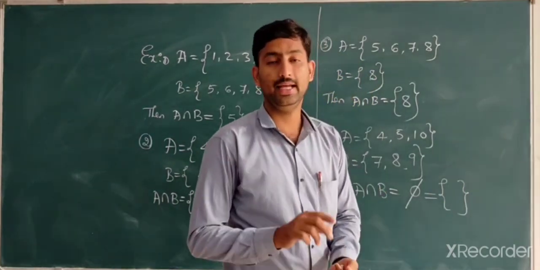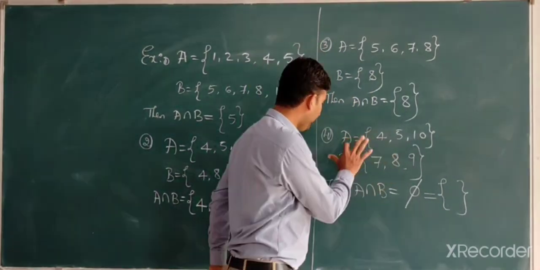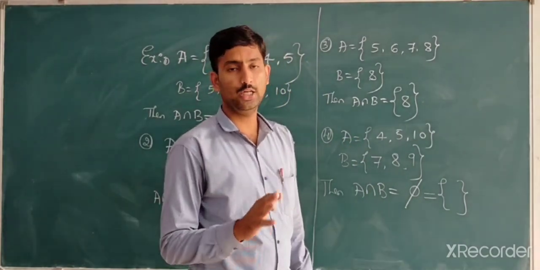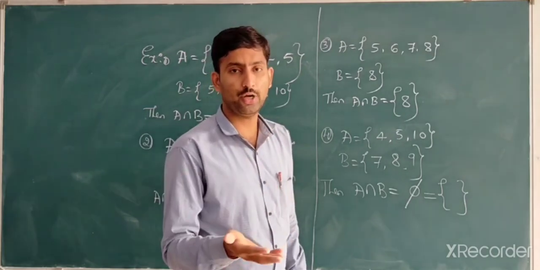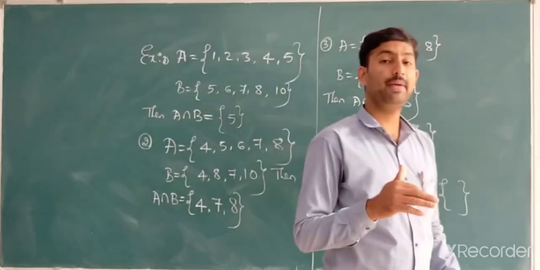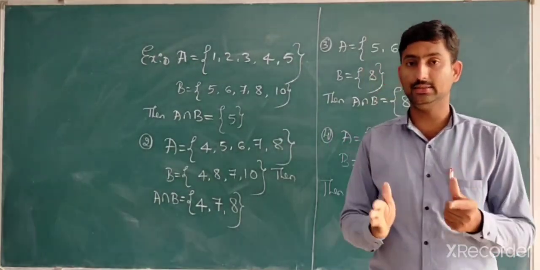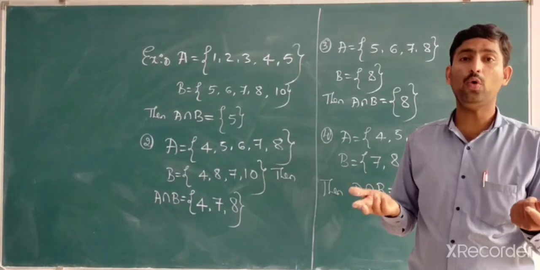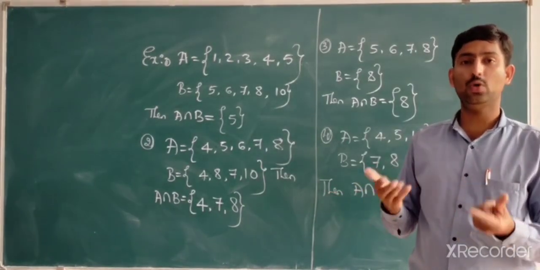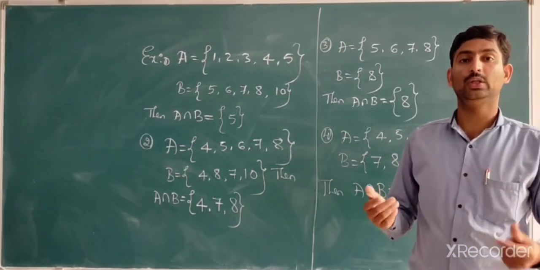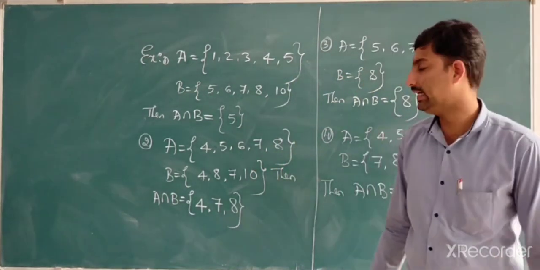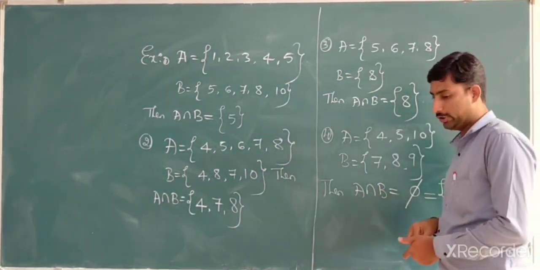Those sets A and B are called disjoint sets. What we call disjoint: two sets A and B are said to be disjoint if their intersection is empty. Means if two sets A and B are disjoint sets, then there is no common element between them. Those types of sets are nothing but disjoint sets. There will be no joint, so they are disjoint. A intersection B is equal to empty.